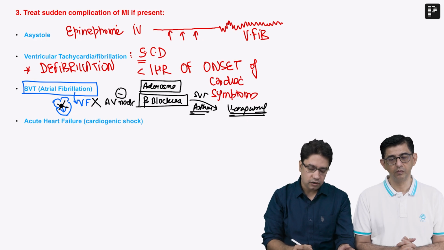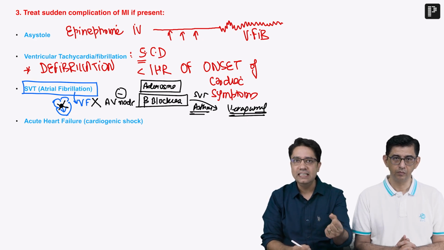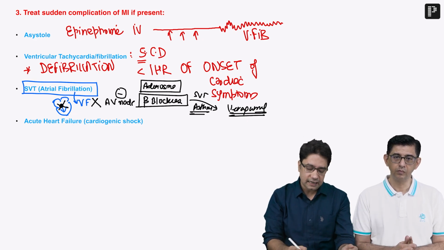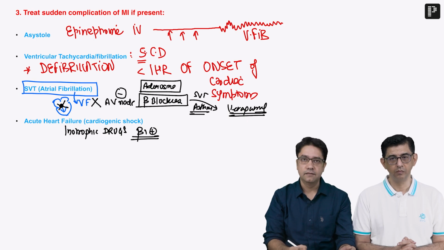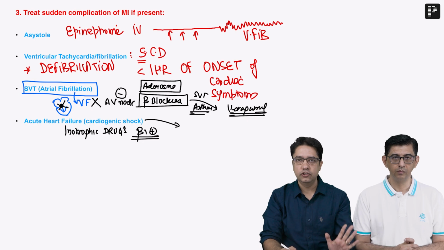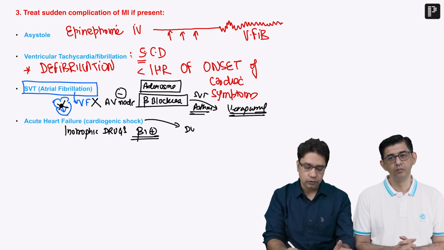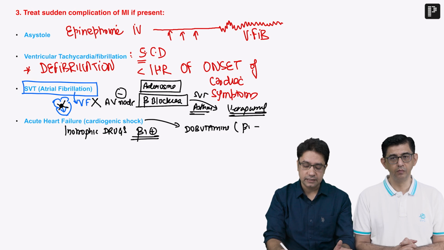So in cases of acute heart failure, don't you think we have to increase force of contraction? The drugs that increase force of contraction are known as inotropic drugs. These inotropic drugs stimulate beta 1 receptor on heart. So which drug to be given? Remember, if there is only and only cardiogenic shock, we prefer to give dobutamine, because dobutamine is a drug which stimulates beta 1 receptor.